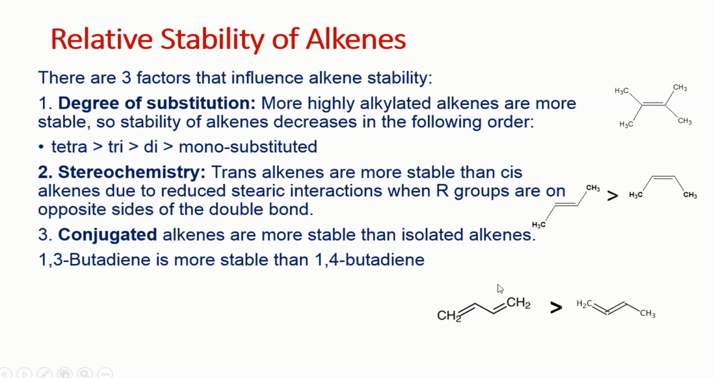And such molecules are called conjugated molecules. So in this case, this molecule is conjugated. Because of the conjugation, the molecule becomes more stable. We will discuss later in the next lecture what conjugated and isolated bonds are. So this 1,3-butadiene is more stable than 1,2-butadiene. The reason is the conjugation. So this is the stability of the alkene.